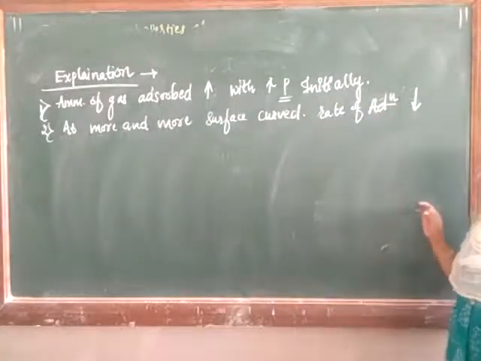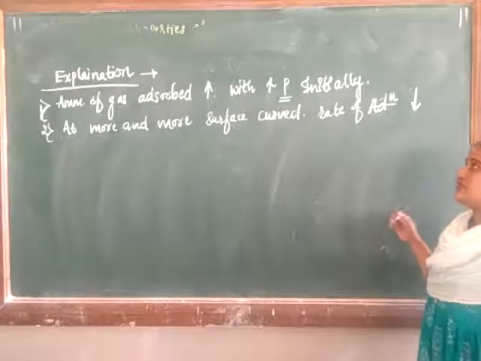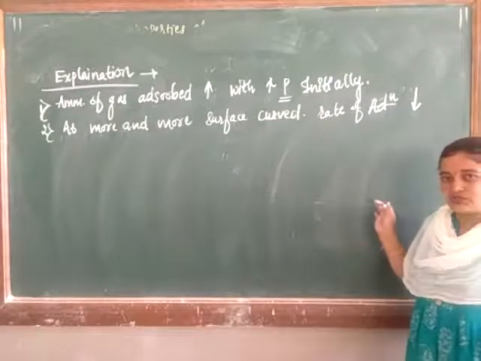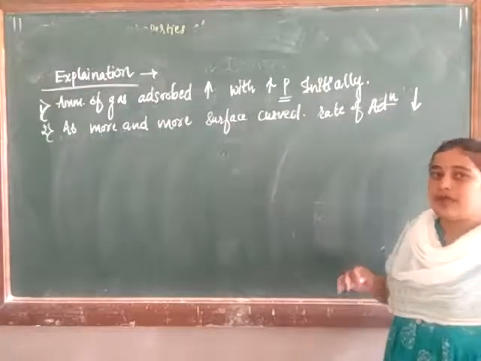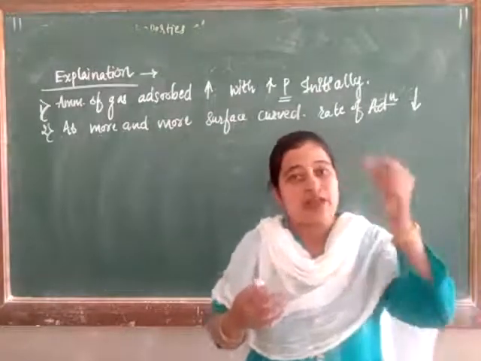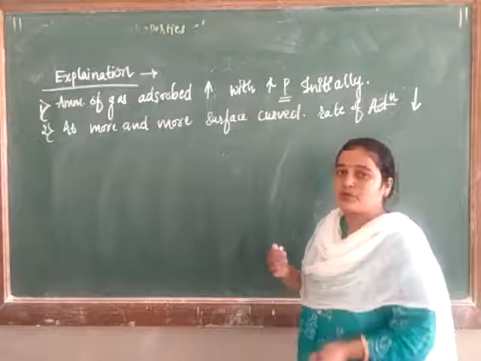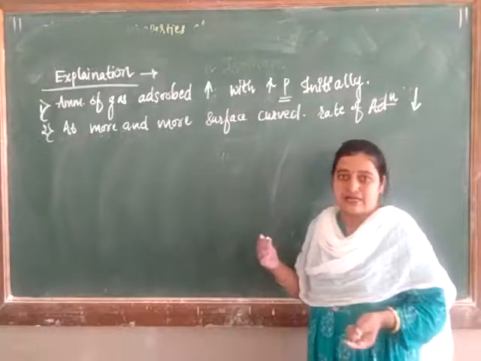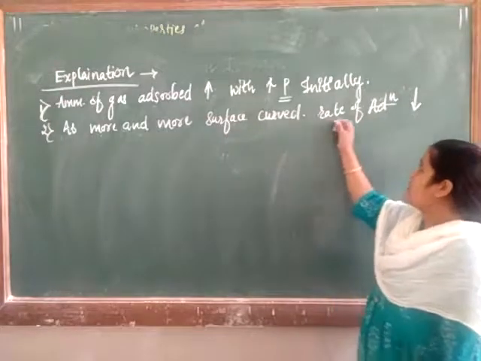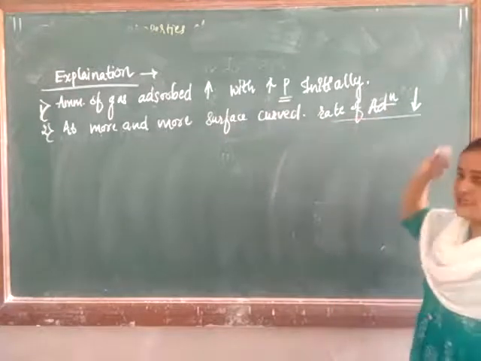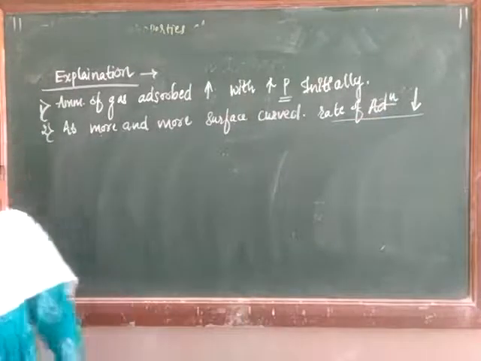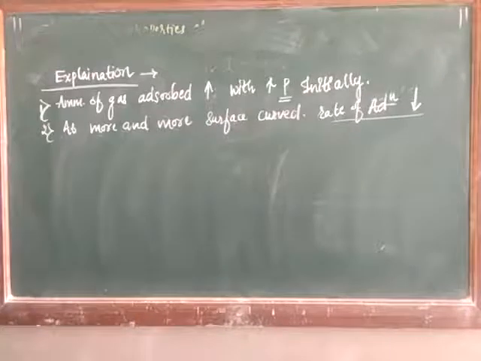The amount of gas adsorbed increases with increasing pressure initially, so at first, as the pressure increases, the rate of adsorption increases. In the second point, as more and more of the solid surface is covered, adsorption of gaseous molecules takes place on the solid adsorbent, and the rate of adsorption goes on decreasing. It never remains constant. As more and more surface is covered, the rate of adsorption decreases.